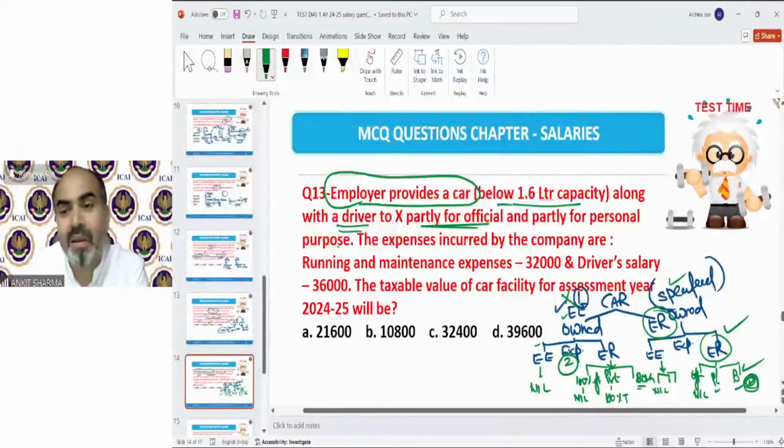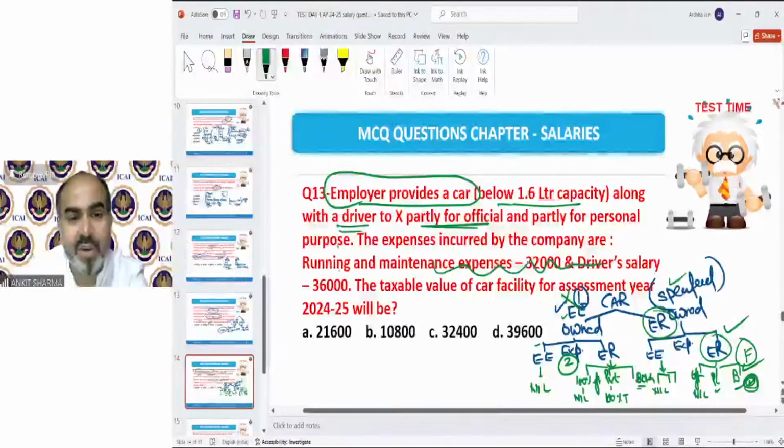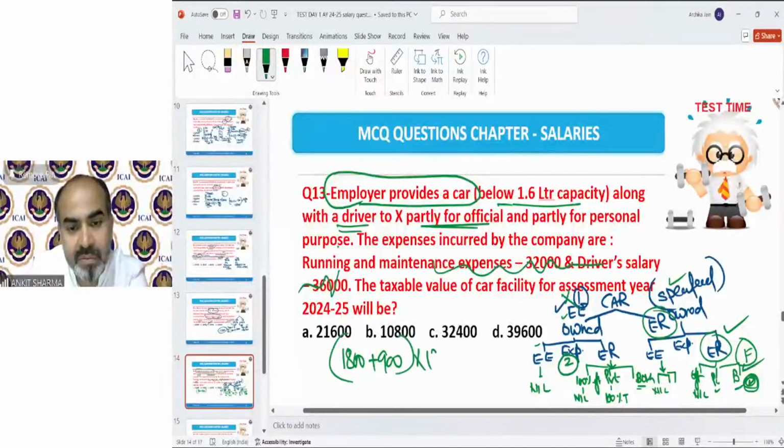This part is applicable. Now this part says that if your car is up to a certain liter capacity, then a certain amount plus driver salary is going to be fixed taxable. That is because it is less than 1.6 liter. The other information is now irrelevant because this is a fixed case. If the case falls in this category, nothing else is going to be taxable. Running and maintenance expense, this all information is just to confuse you. So we can only solve with the help of this 1.6 liter capacity. So 1800 rupees for the car plus driver 900 into 12. That is going to be taxable. That is 32,400.